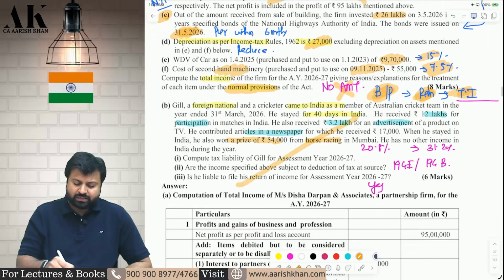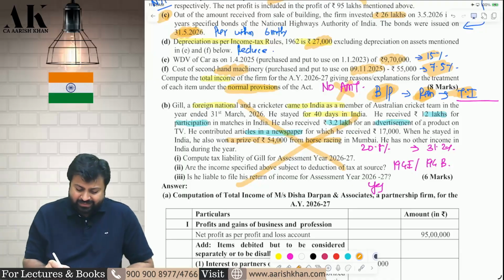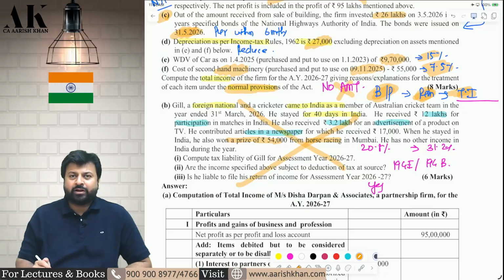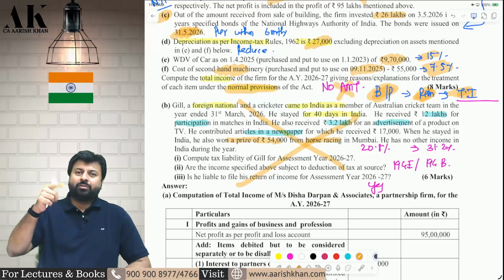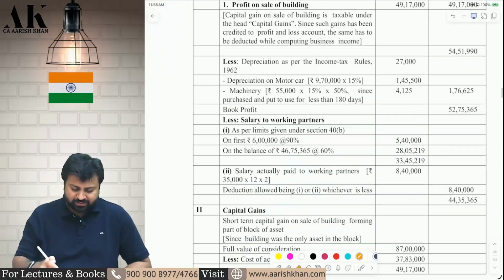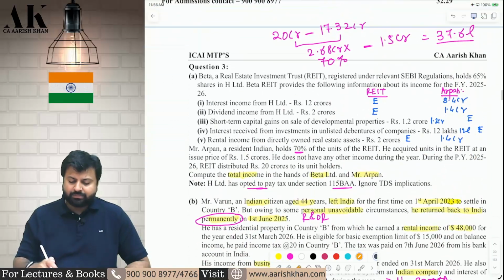Next question, similar. Just now we have done it. Check it please. For a national coming to play in India and is earning from playing, for whatever he is earning from playing, that will be subject to 20.8% tax, and whatever is earning from horse race and lottery, that will be subject to 30% tax. Just now we have done this question. Check it please. Nothing great. Question number 3. Let's start.